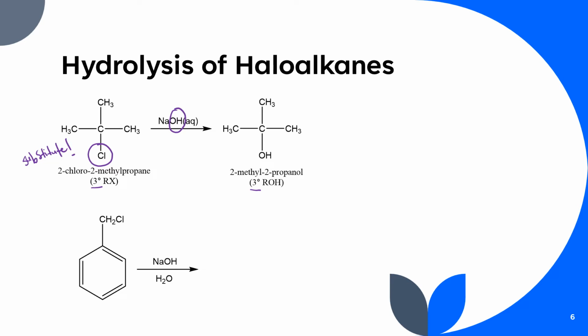Okay, macam mana kita nak classifykan alcohol dan juga haloalkanes? Caranya adalah dengan melihat kepada class of carbon yang directly bonded to that functional group. Okay, kerana classification of alcohol dan juga haloalkanes bergantung kepada the class of carbon yang directly bonded to the functional group. So in this example, okay, kita tengok pada carbon yang ini. Kenapa? Kerana carbon ini terikat directly dengan this functional group, okay, hydroxyl.